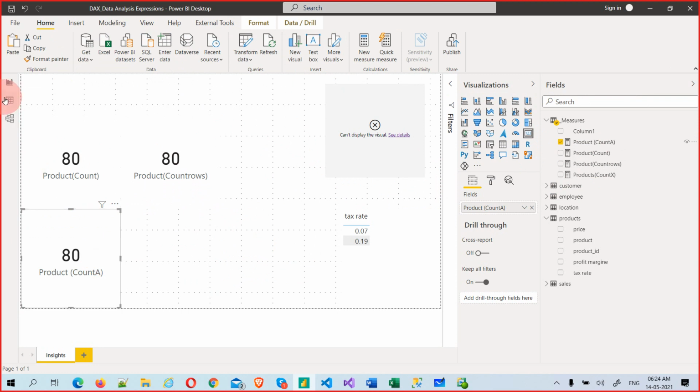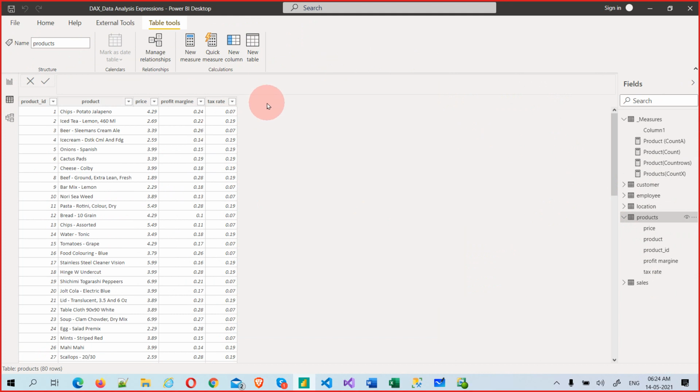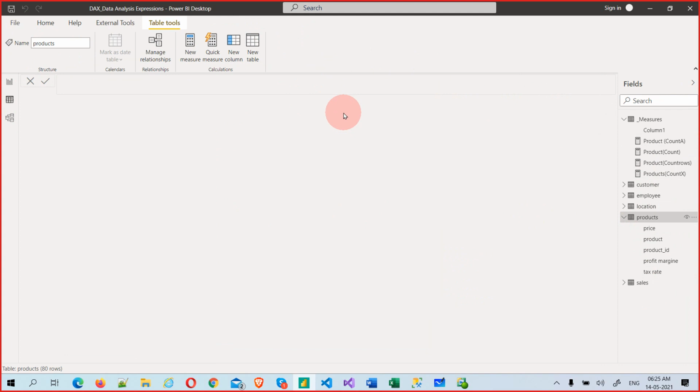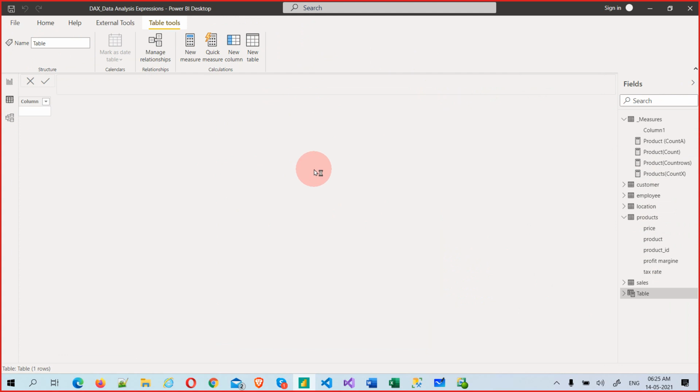Let's go to the product table. Here I want to have a boolean column. How can I create the boolean column? Using an IF condition. No, I don't want a table actually, I want a column, in the product table.